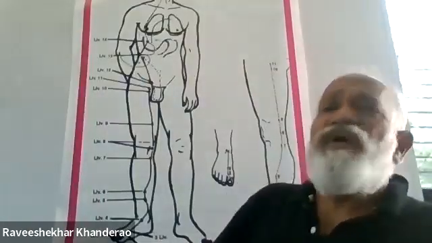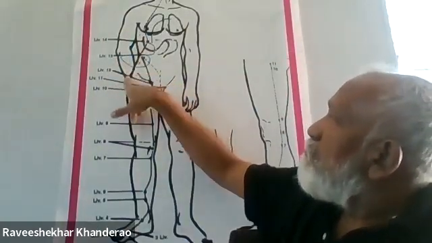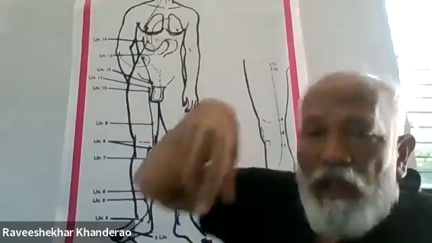Liver meridian of the foot jueyin. How many points? 14 points. Okay. Liver meridian starts at the medial corner of the nail of the big toe.